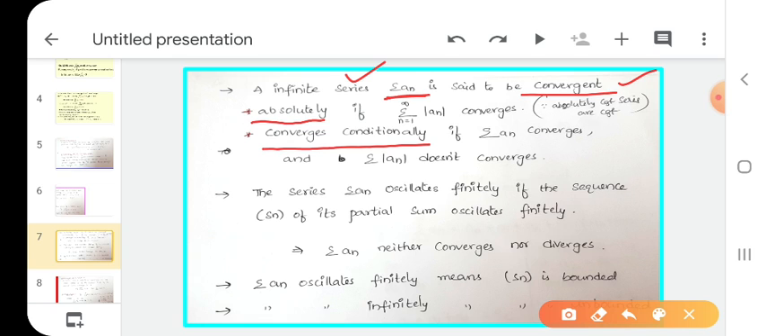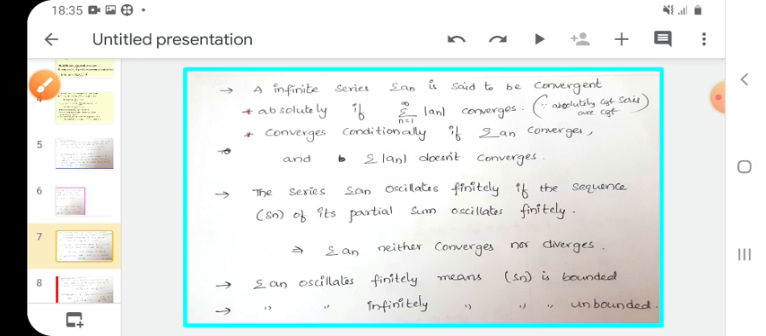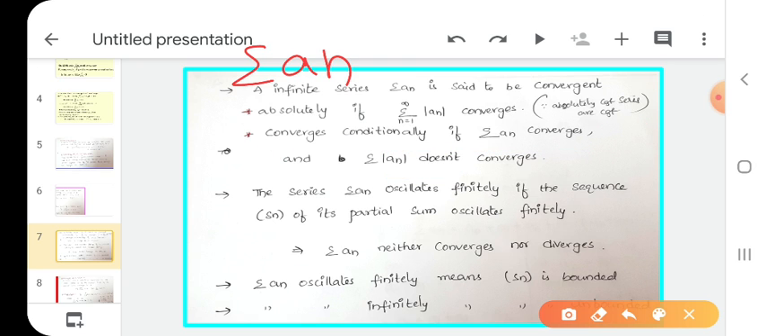When we say the given series is absolutely convergent, if summation mod an also converges, then we say the given series converges absolutely, or is absolutely convergent. Next, when we say it converges conditionally, if summation an converges but summation mod an does not converge, then we say the given series converges conditionally. Is it clear or not? Summation an is our series. Which type of series is it? It is a convergent series. The given series summation an is convergent.